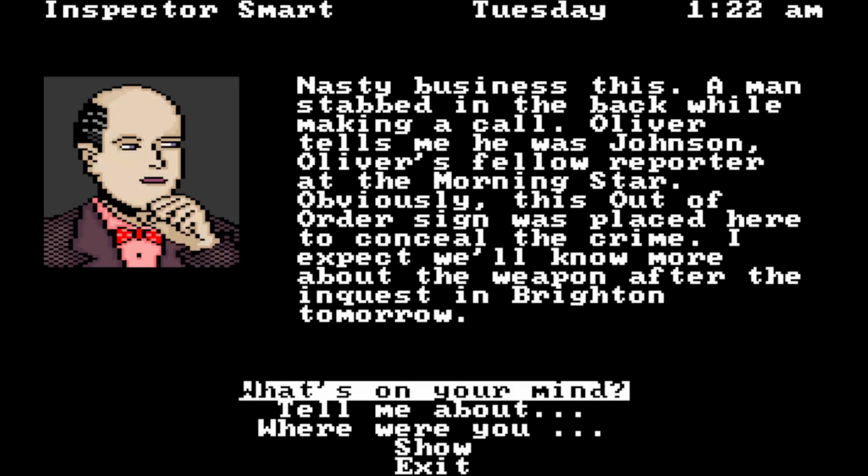Nasty business, this. A man stabbed in the back while making a call. Oliver tells me he was Johnson, Oliver's fellow reporter at the Morning Star. Obviously, this out-of-order sign was placed to conceal the crime. I expect we'll know more about the weapon after the inquest in Brighton tomorrow.